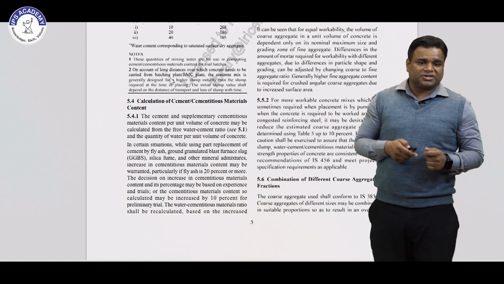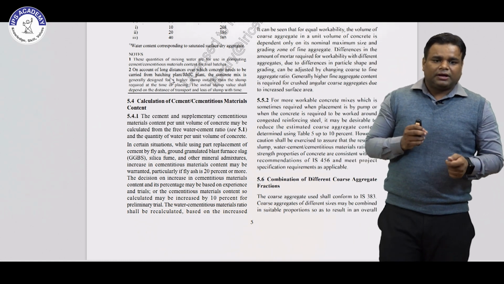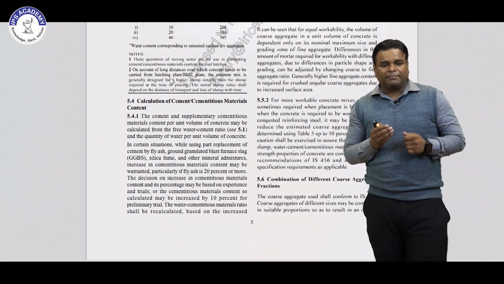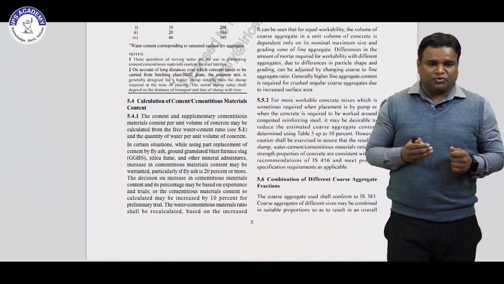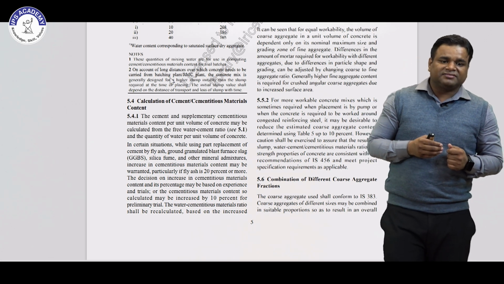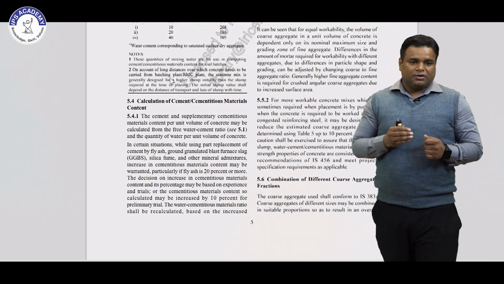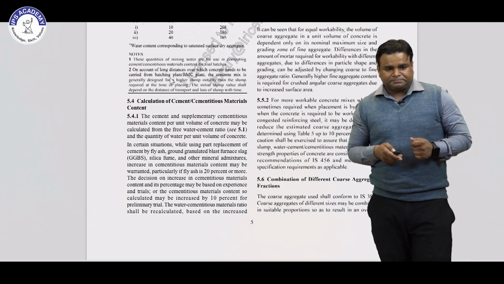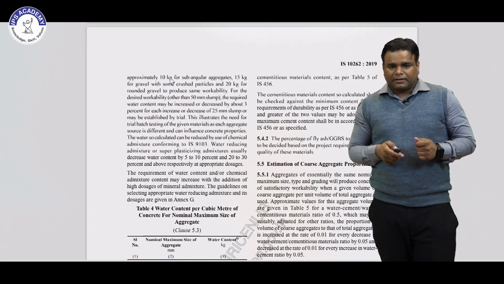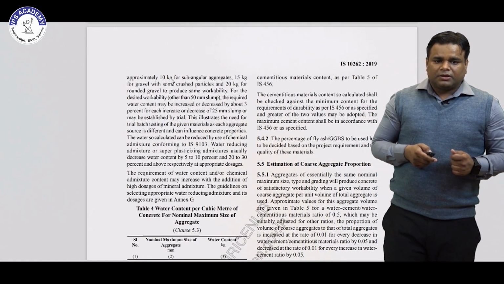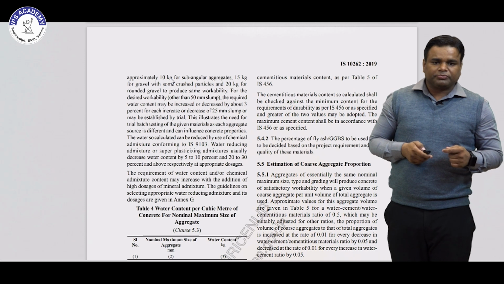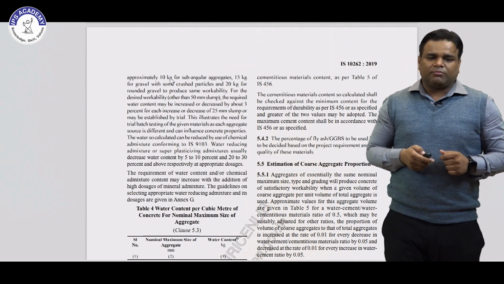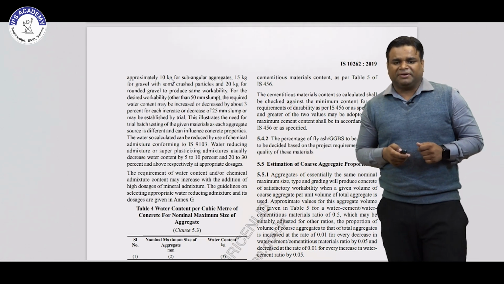In certain situations, when we use replacement, just like replacement of cement by fly ash, GGBS, silica fume and other mineral admixtures, an increase in cementitious material may be warranted, particularly if fly ash is 20% or more. So for the cementitious material we will use the IS sizes for the specified amount of the cementitious material.